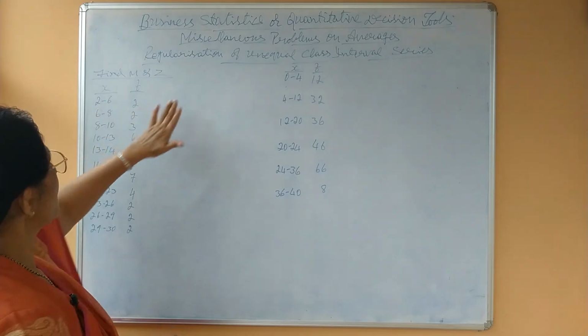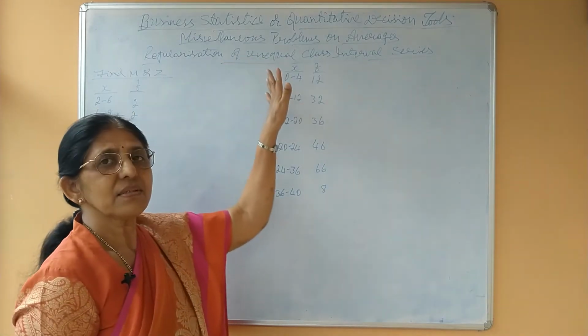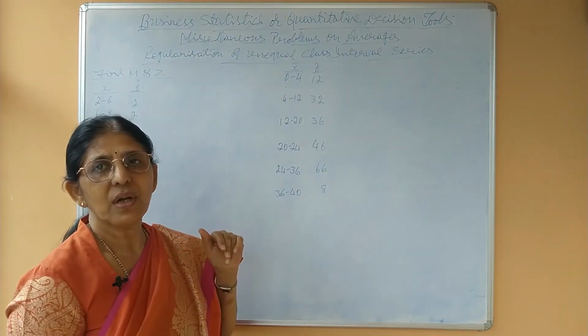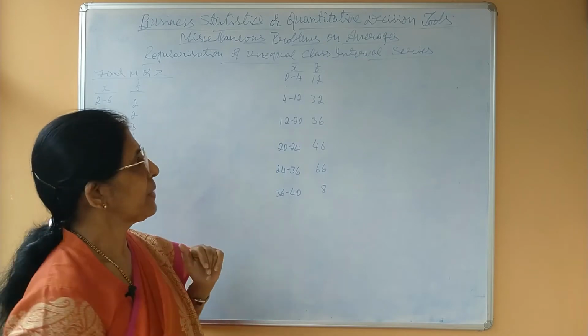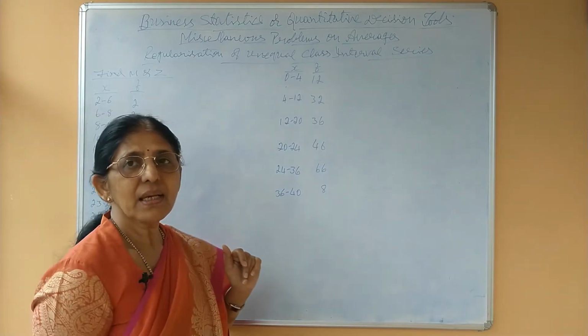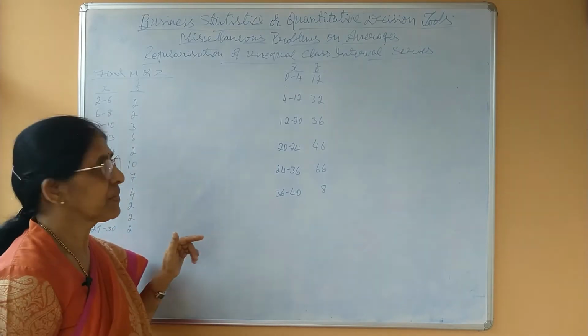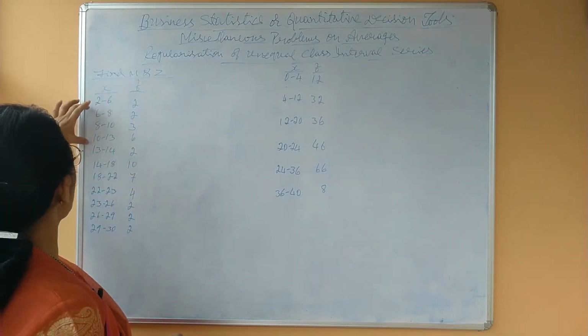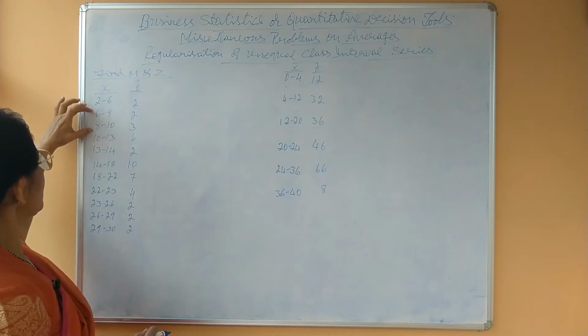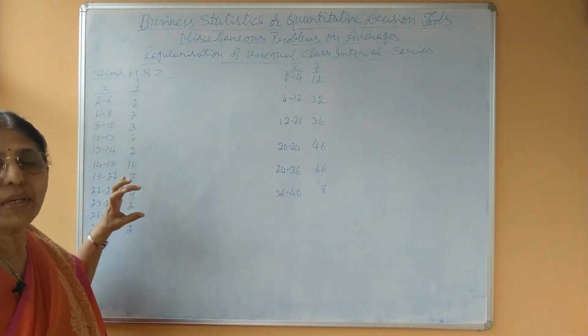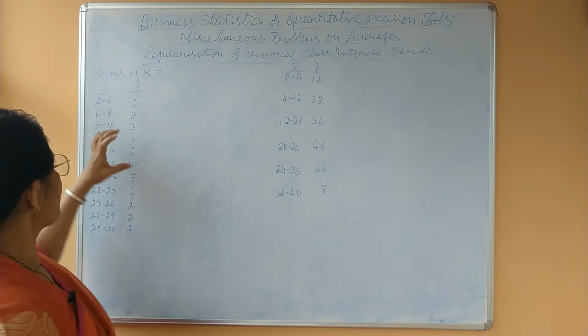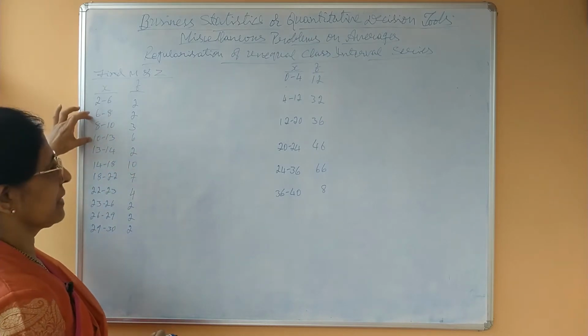That means under regularization of unequal class interval series, we come across integrating and disintegrating. Here integrating means combining of given classes to get common class intervals. That we say combining or integrating.